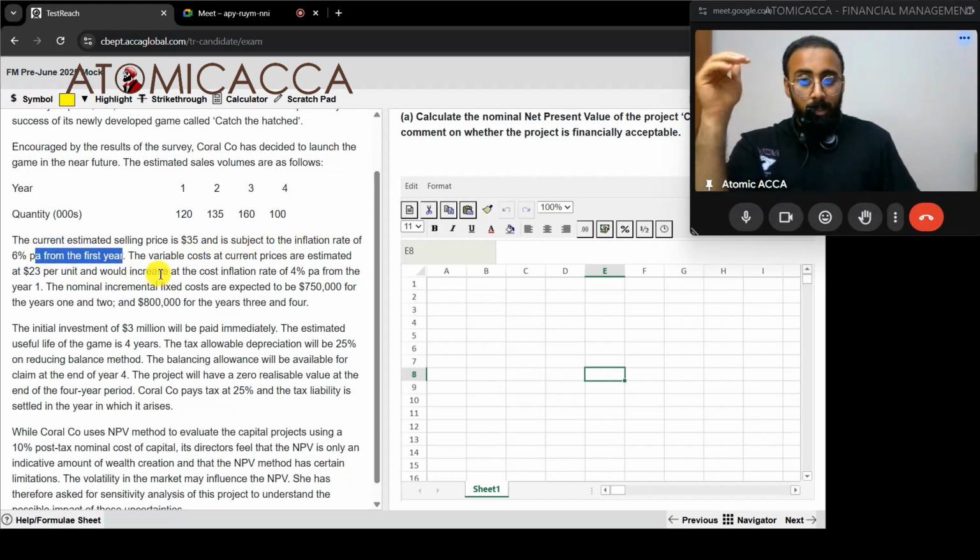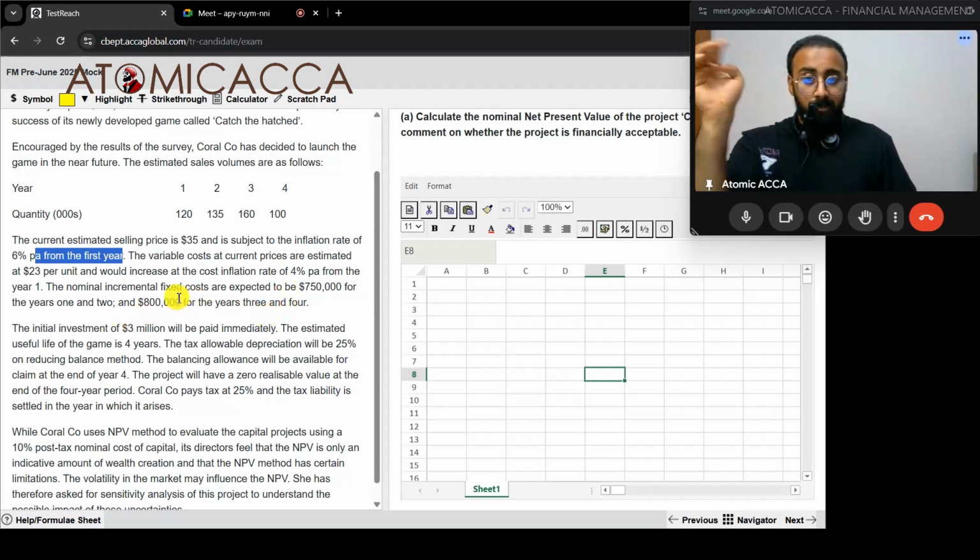Okay. Variable cost at current prices are estimated at $23 per unit and would increase at the cost inflation rate of 4% per annum from year one. Okay, so sales is there, variable cost is there. Nominal incremental fixed costs are expected to be 750,000 for the year 1 and 2, and 800,000 for year 3 and 4. So we have sales price, we have variable cost, we have fixed cost, and the timeline is 4 years, and we have some inflation to do.